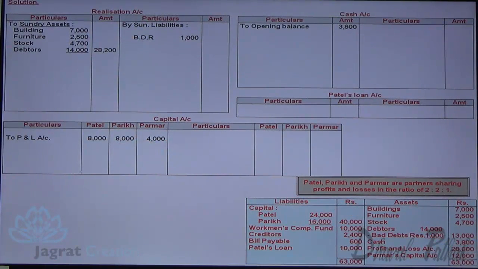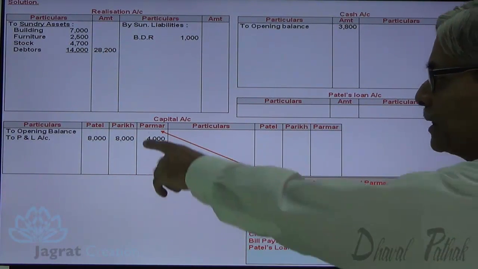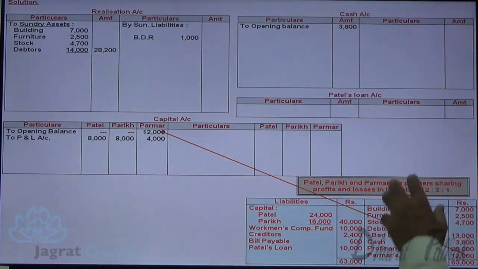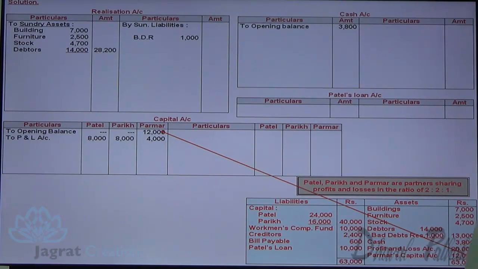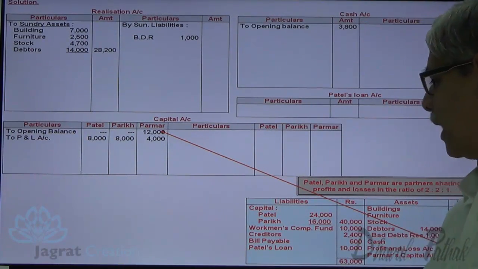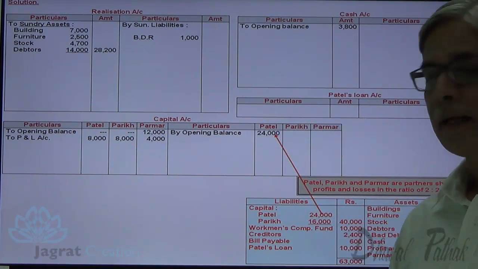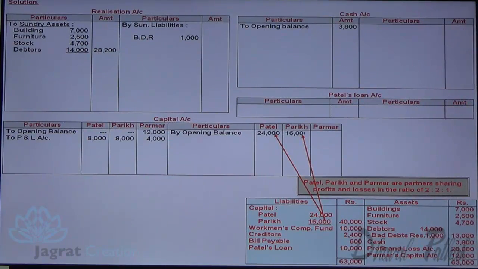Now I write the debit balance of Parmar's capital account on the debit side of Parmar's capital account, that is 12,000. This is how the details given to me on the asset side are considered. Now let me start with the liability side. On the liability side I am given the capital of Patel, that I write to the credit side of Patel's capital account. I am given the capital of Parikh 16,000, that I write to the credit side.